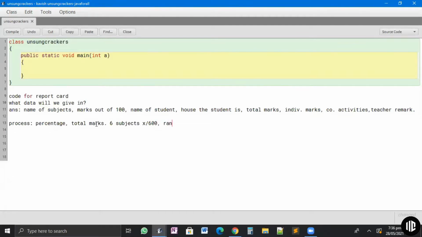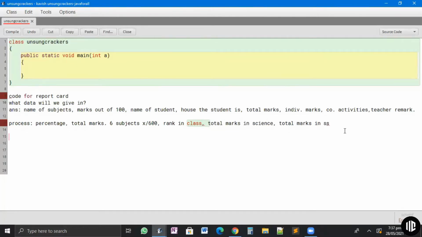Then will there be rank? What is my class rank? Rank in class, correct? Then grade. Grade is percentage only, correct? Then it can have my total marks in science, for example, or total marks in social studies. Okay, all this will be there. So this will be the processing that will happen.